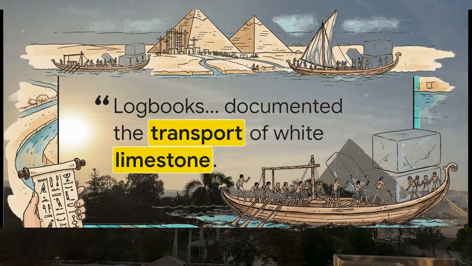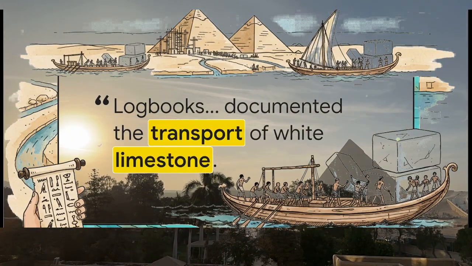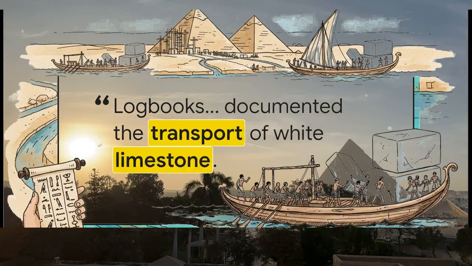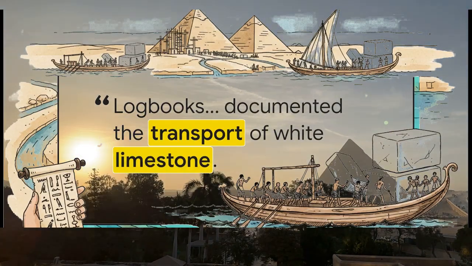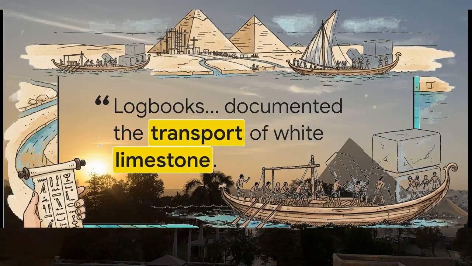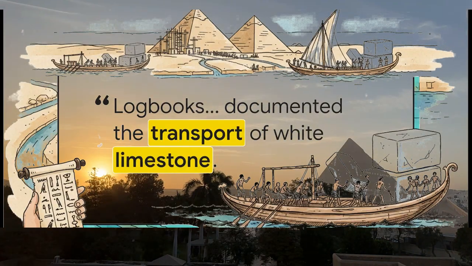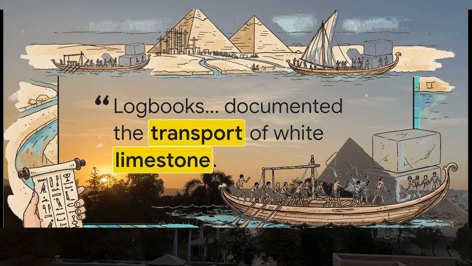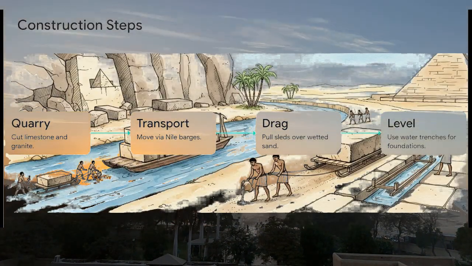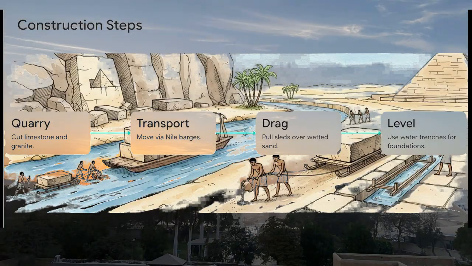This is an actual daily logbook written over 4,500 years ago by an inspector named Merer. He meticulously documented exactly how highly organized teams of laborers transported massive blocks of white limestone from the Tura quarries using a complex system of Nile River barges and connected waterways right to the Giza Plateau. It completely humanizes the builders and definitively proves that organized waterways were the real backbone of Old Kingdom construction. And this brilliantly illustrates the physics of the whole operation.